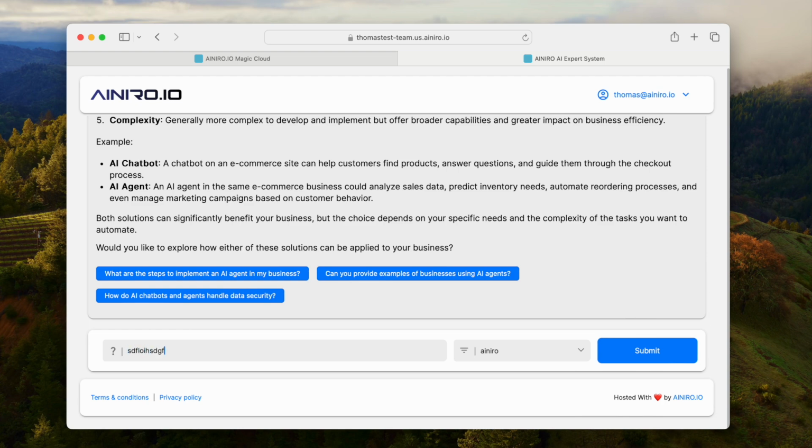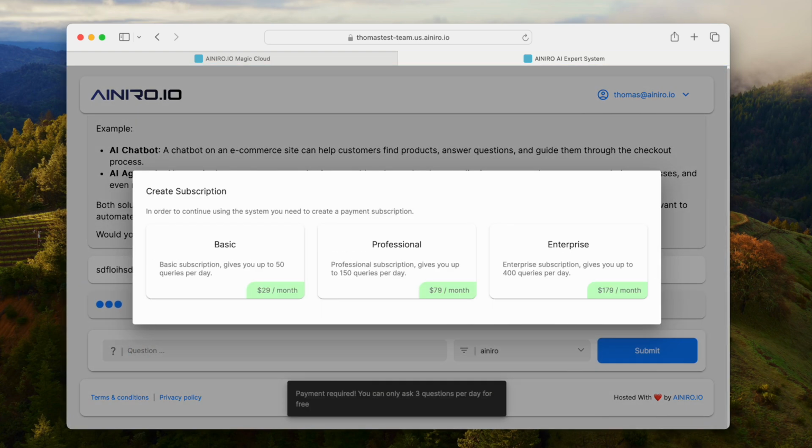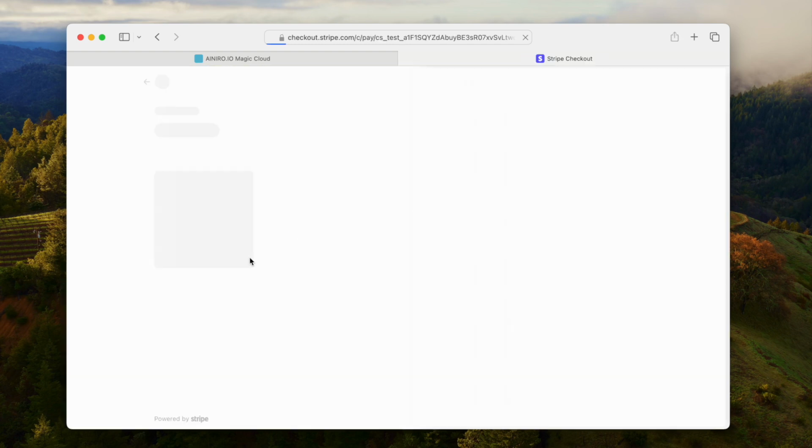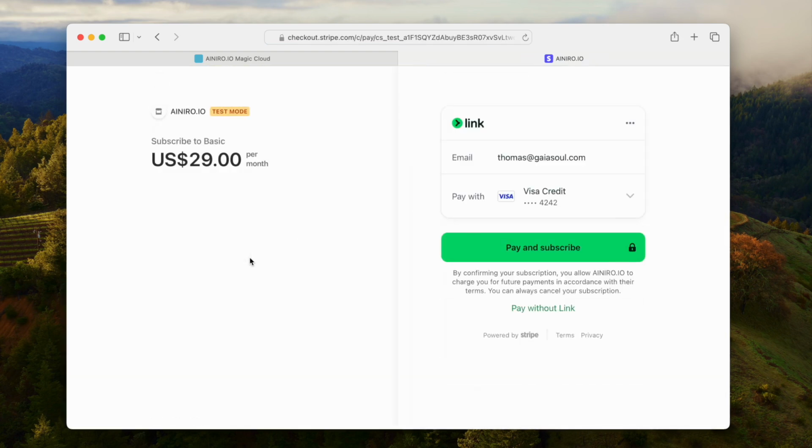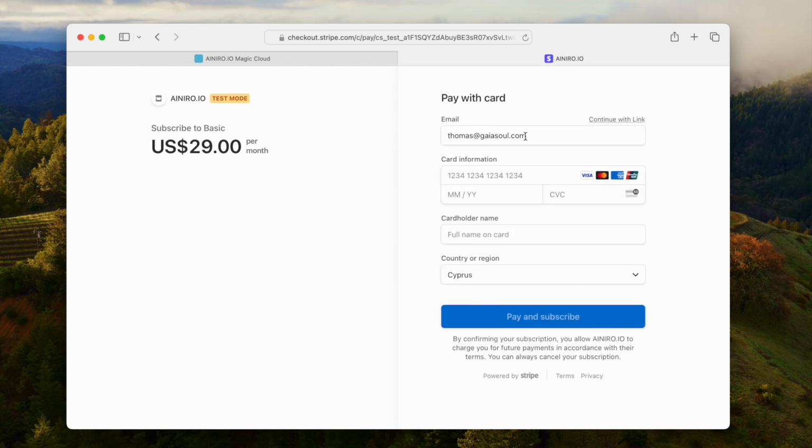Now, when I come to the 4th question, this is the kicker. And I can just write anything. Boom. Why? Because now I've spent my daily free quota of questions. So now I actually need to purchase a professional plan or a basic plan or an enterprise plan. And all of these plans are configurable, so we can change them to any prices you want, any description you want, etc., etc.